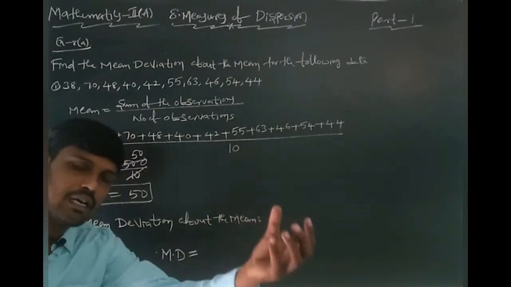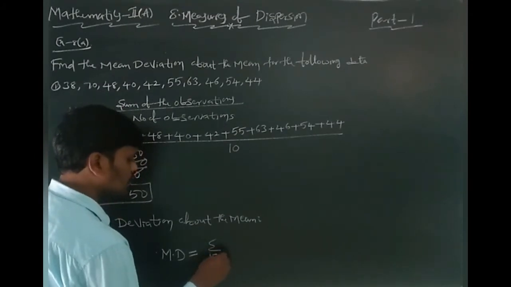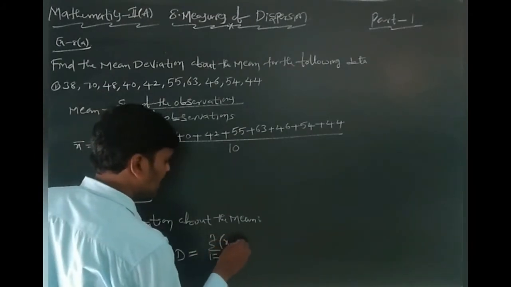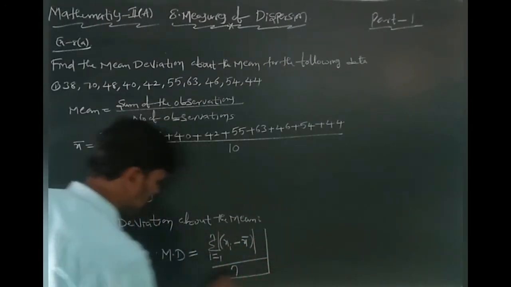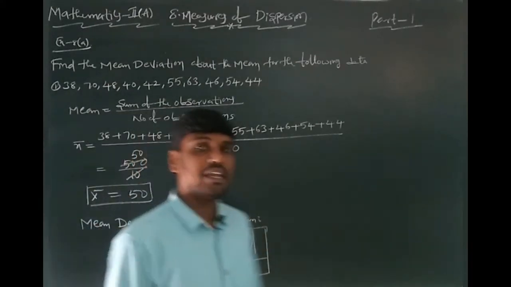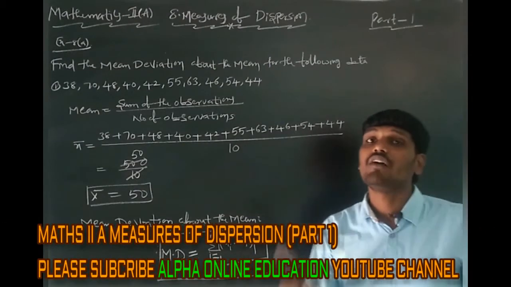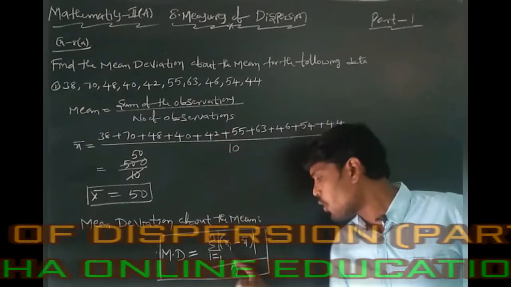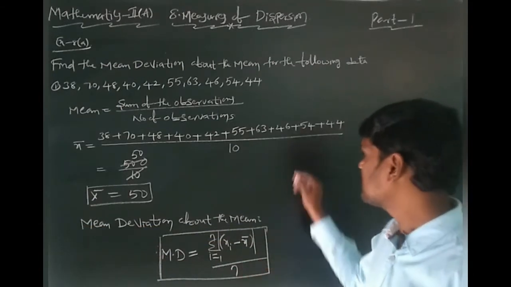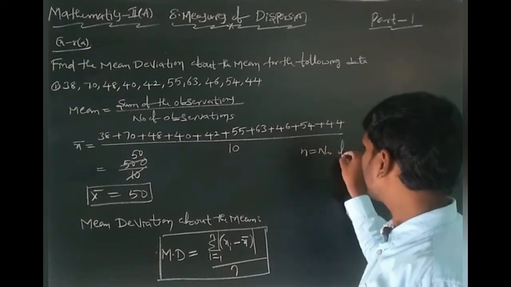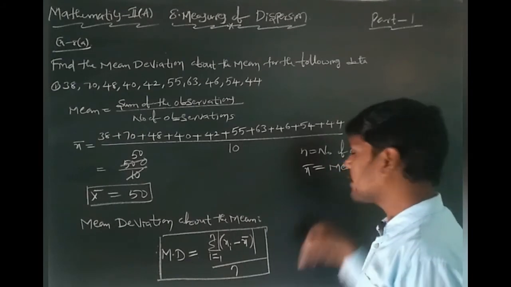The formula: summation of i equal to 1 to n, modulus of xi minus x bar, over n. Here n is the number of observations, and x bar is equal to the mean.